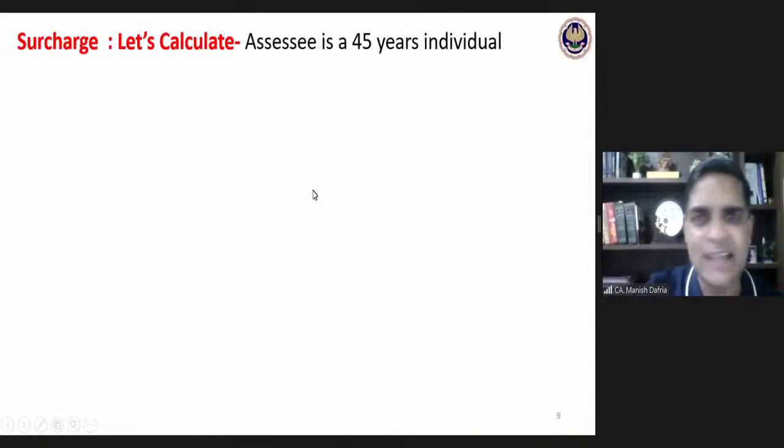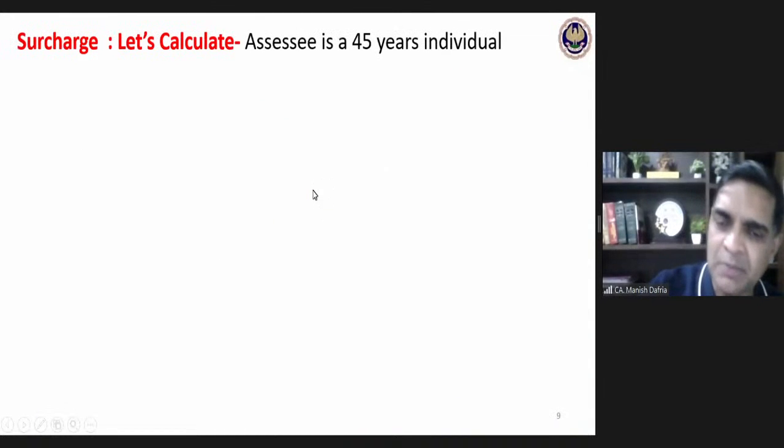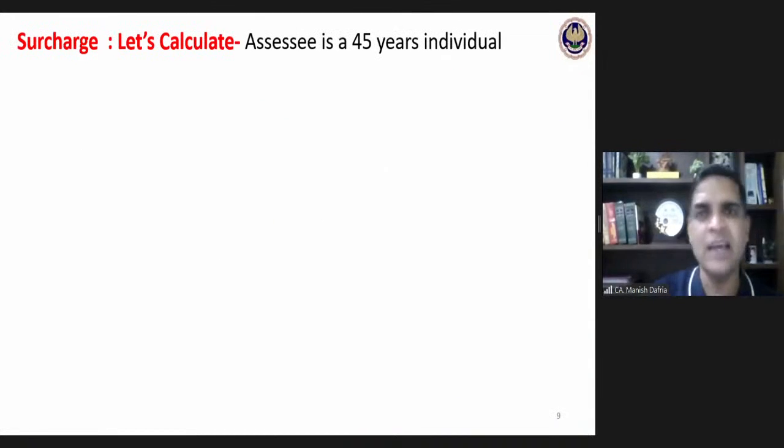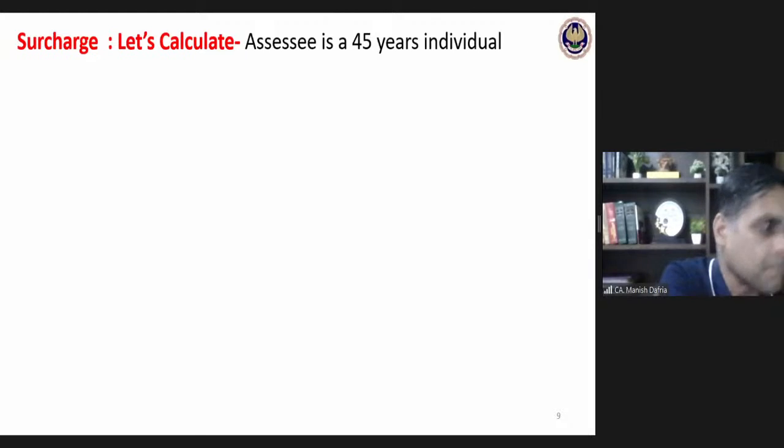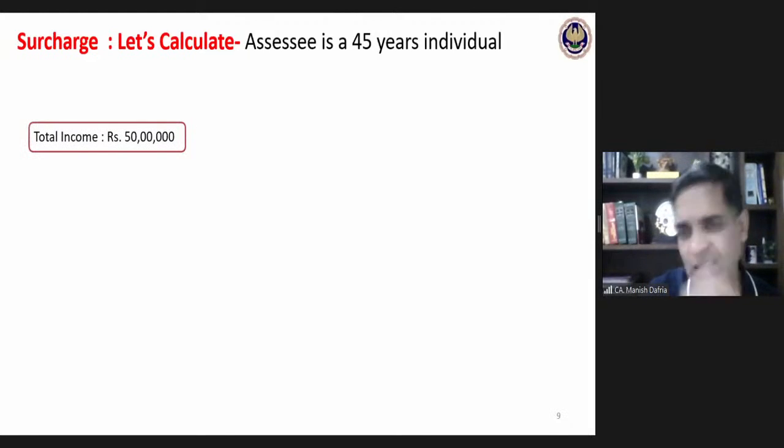let's generate an example in order to develop a complete step-by-step idea related with this whole surcharge calculation, considering the marginal relief. Let's generate a step-by-step understanding through an example, and then I will throw a question also for you in order to solve it on your own. But first, that calculation aspect, that step-by-step understanding.